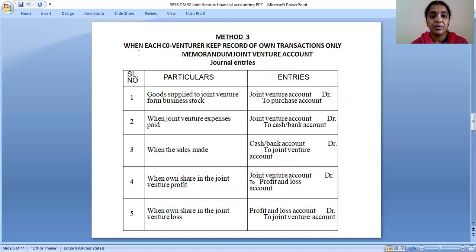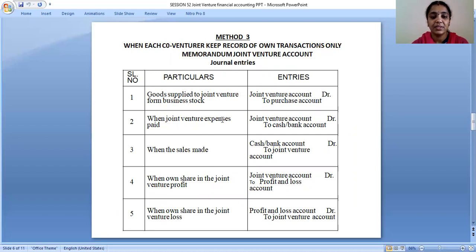Okay, next we'll go for another journal entry, when each co-venturer keeps a record of own transactions only. Here we have to prepare the memorandum joint venture account. For that, when goods are supplied to joint venture from business stock, the journal entry is joint venture account debit to purchase account.